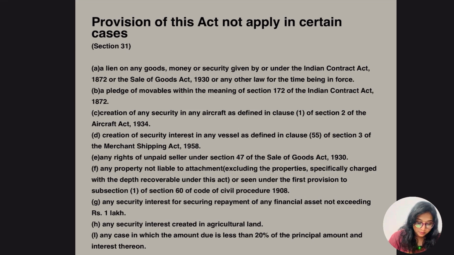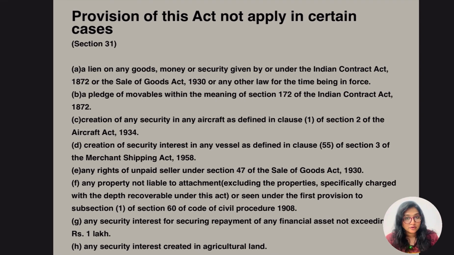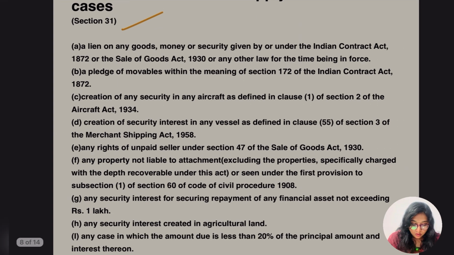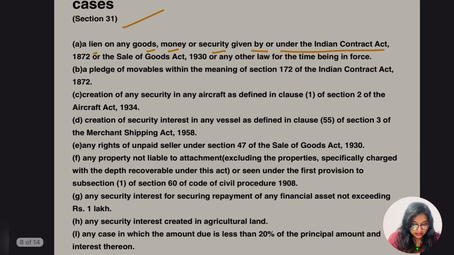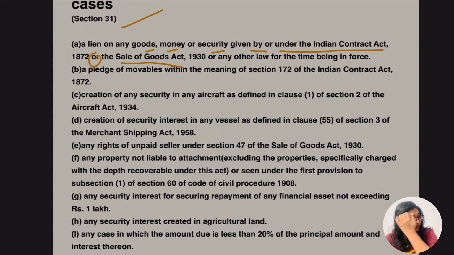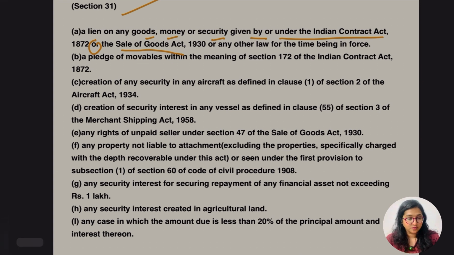So the provisions of this Act are not going to apply in certain cases as per section 31. Let's go for a lien on any goods, money, or security given by or under the Indian Contract Act 1872 or Sale of Goods Act 1930. So the first thing says about the lien on any goods, money or securities as per the Indian Contract Act or the Sale of Goods Act, or any other law for the time being in force. This was the very first point.